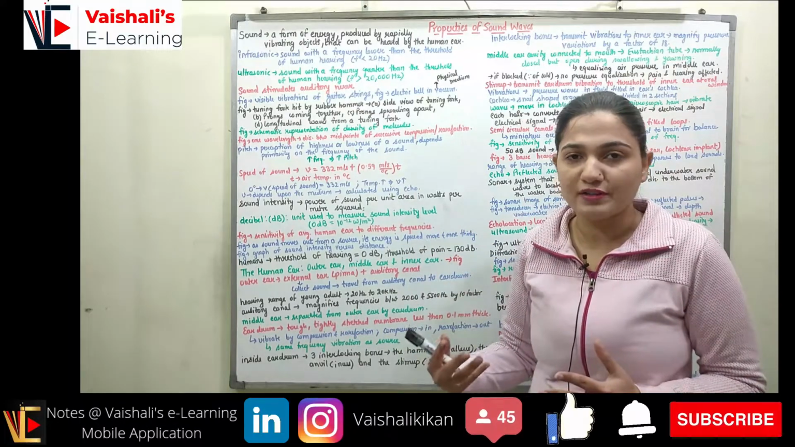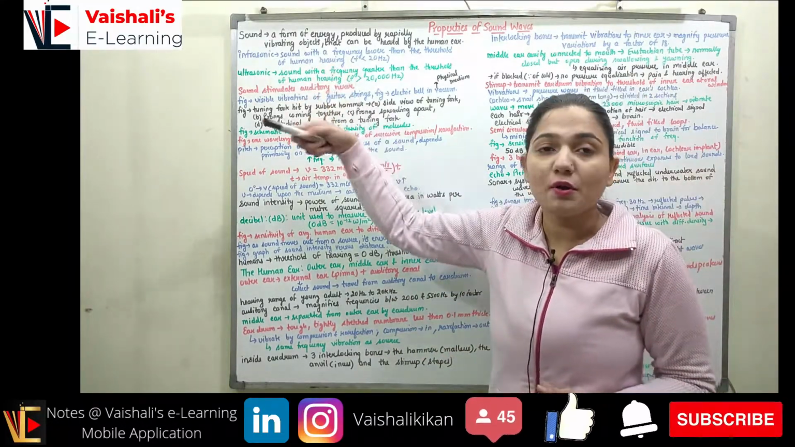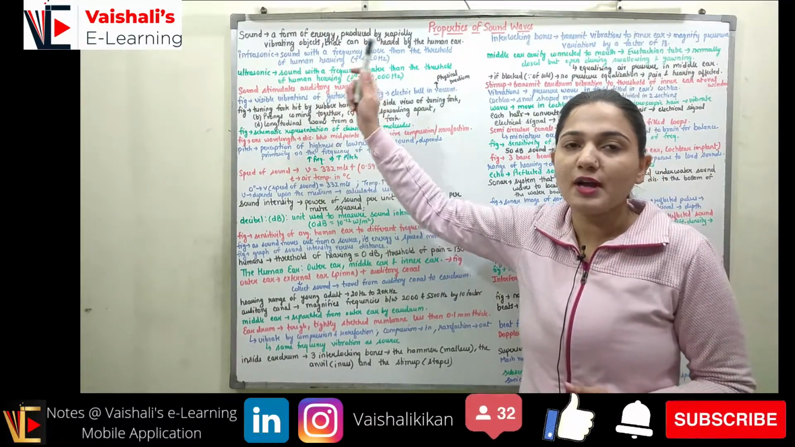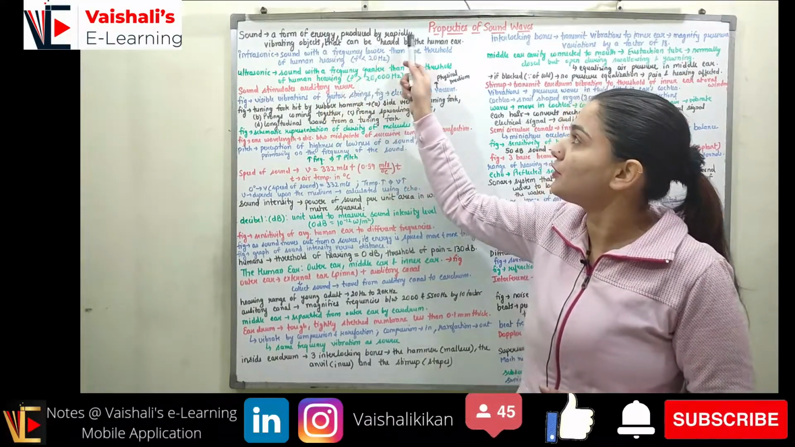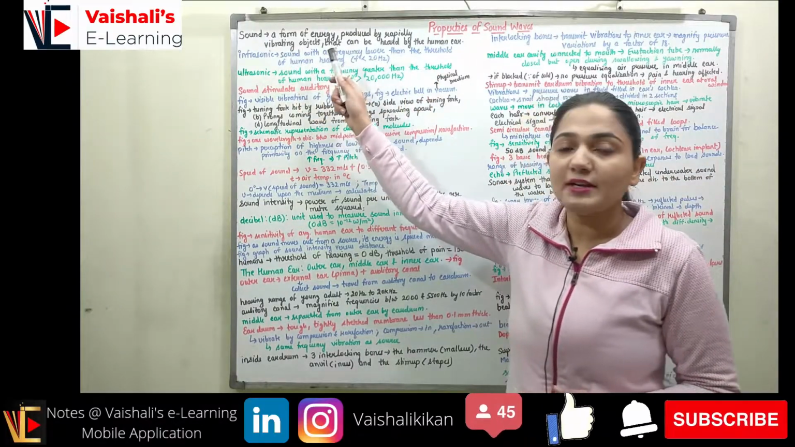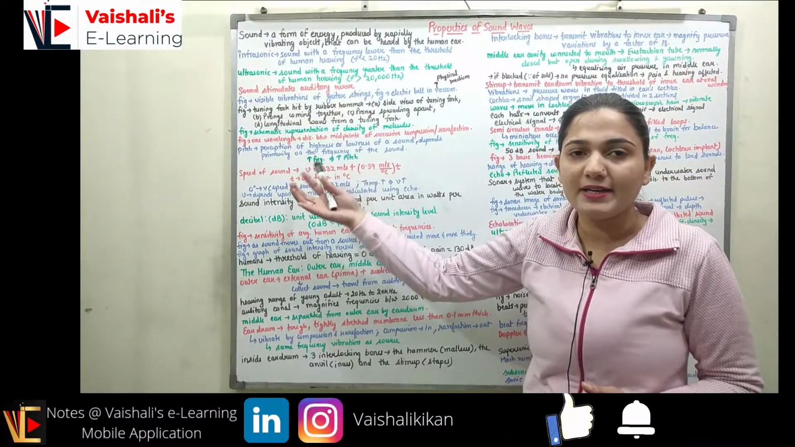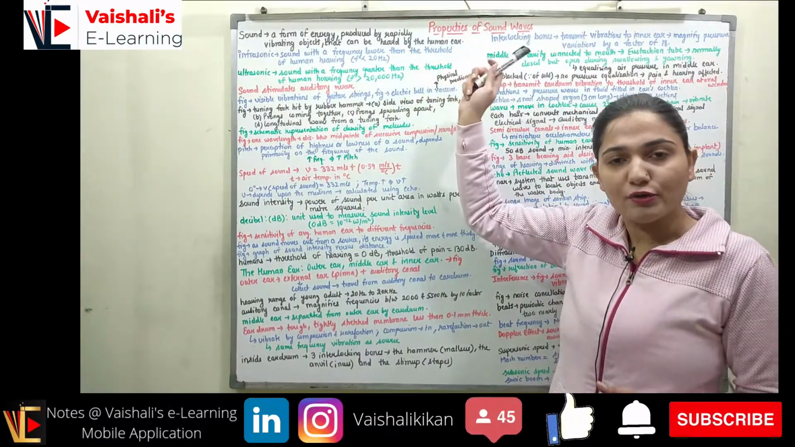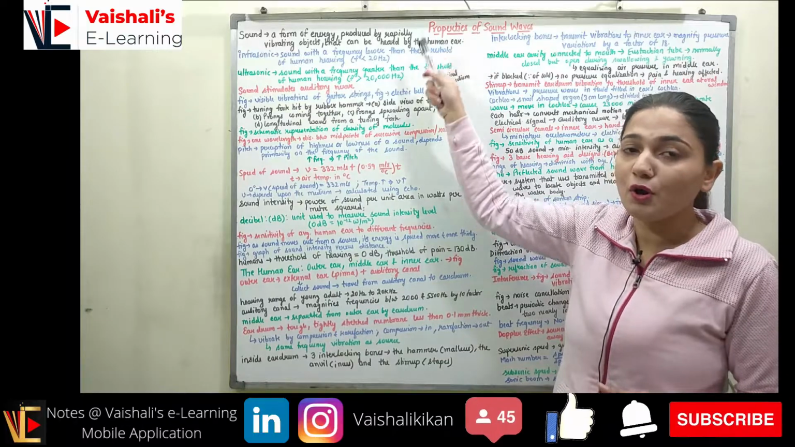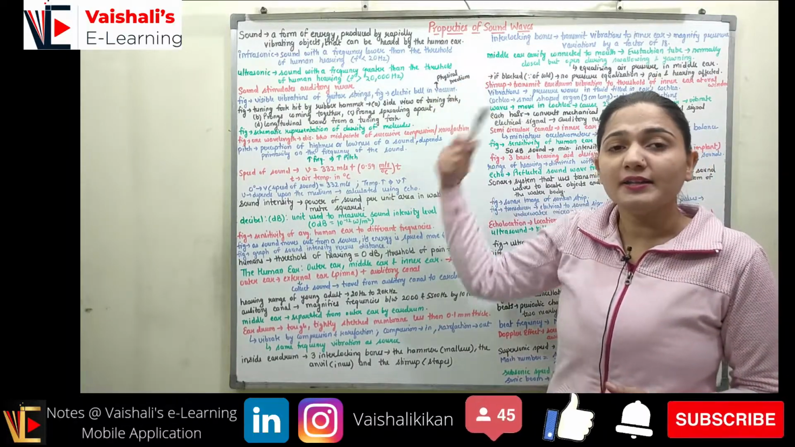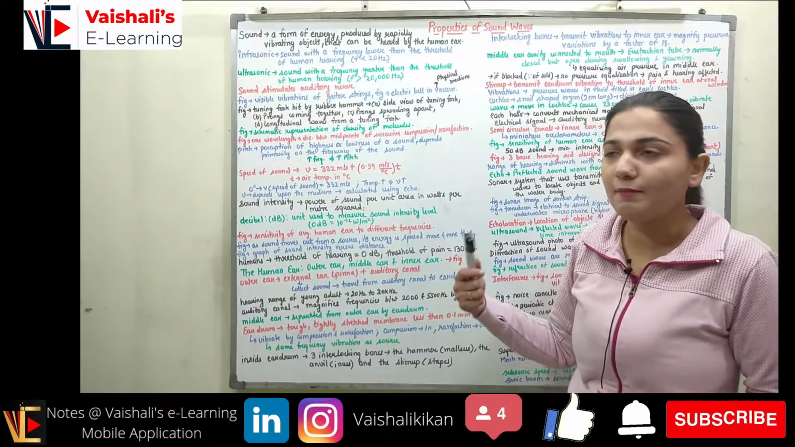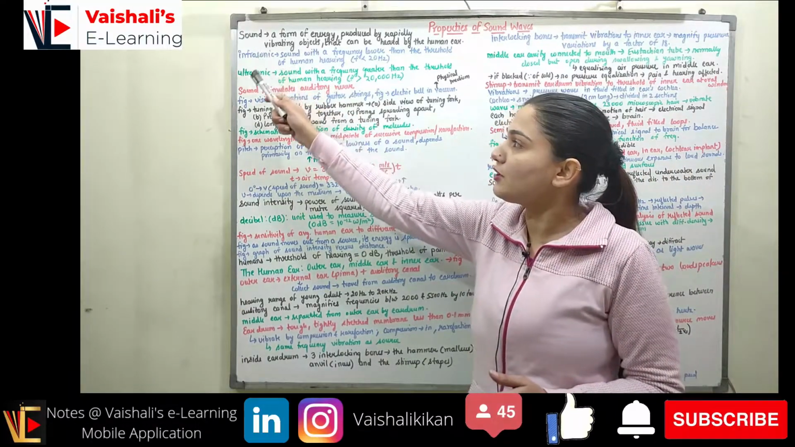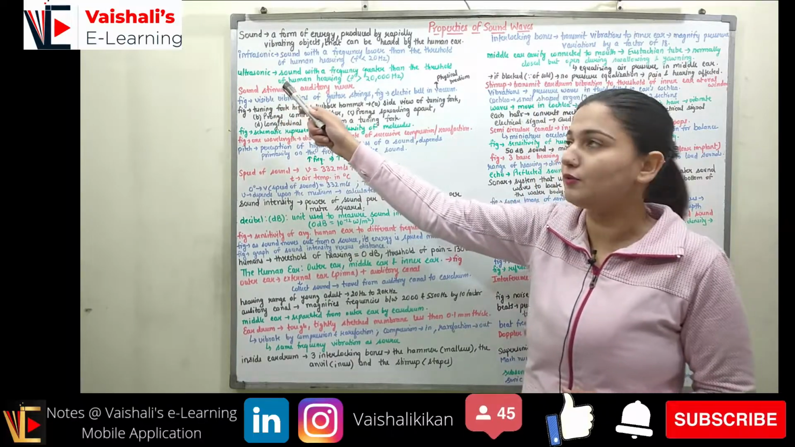What is sound first of all? Sound is a form of energy, right? In the energy chapter I told you sound is a form of energy. It is produced by rapidly vibrating objects. When the object is vibrating, sound energy is produced and it can be heard by the human ear, right? We are going to talk in detail about the human ear, how sound is heard with the help of the human ear.